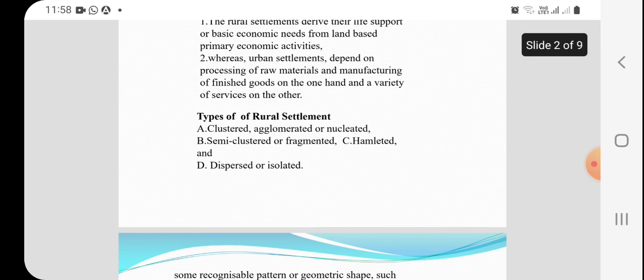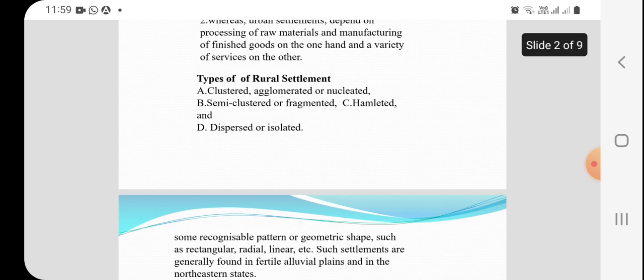There are now four types of rural settlement: clustered, agglomerated or nucleated; semi-clustered or fragmented; hamleted; and dispersed or isolated settlement.